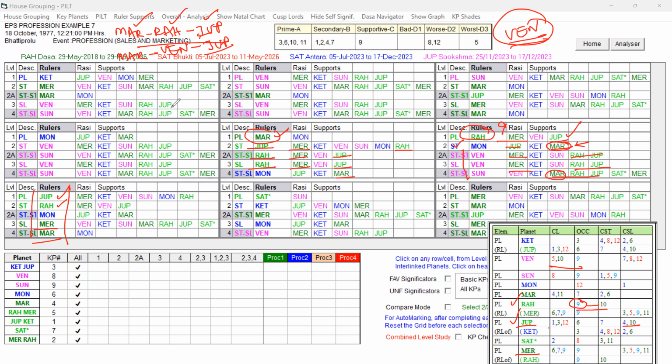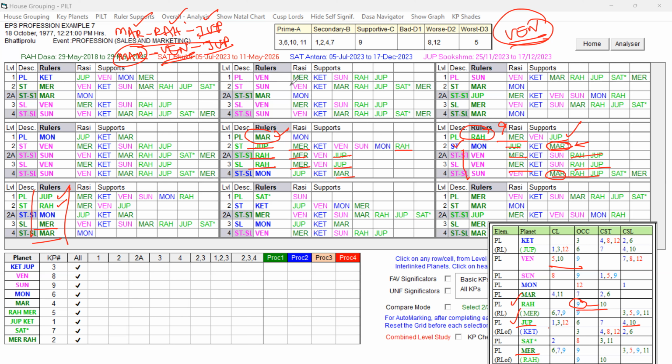So Jupiter is strong enough to give the promotions during its Antara, that is sure. Mars also good and Jupiter also good. Why Venus? Why Rahu? Already discussed. Why Venus? The answer is within it. Venus is the one getting the strong influence of the Dasa Lord's favorable key planets, Jupiter and Rahu, which are strongly playing a role. Already we discussed, right?